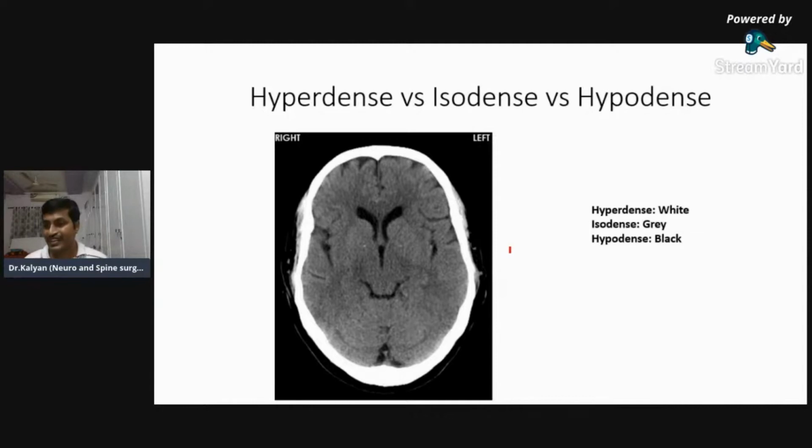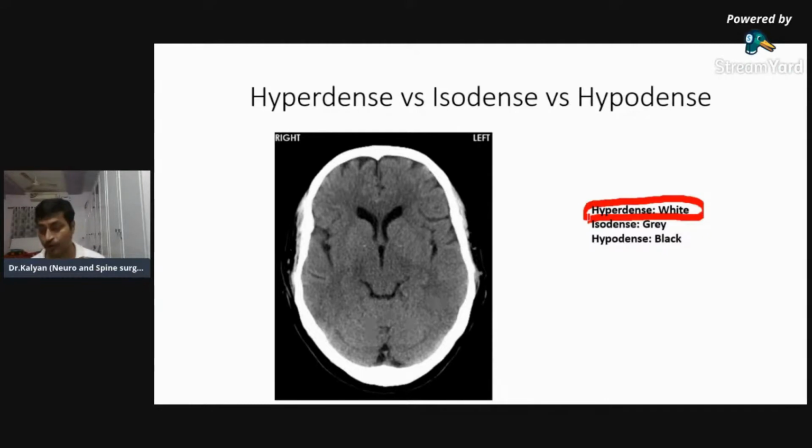Anything which is easily seen on an X-ray or the CT scan is hyperdense. Anything which is hyperdense on a CT scan appears white. The same applies for X-ray also. So what is the color of a bone in an X-ray? Suppose I take an X-ray of the pelvis or lumbosacral spine.